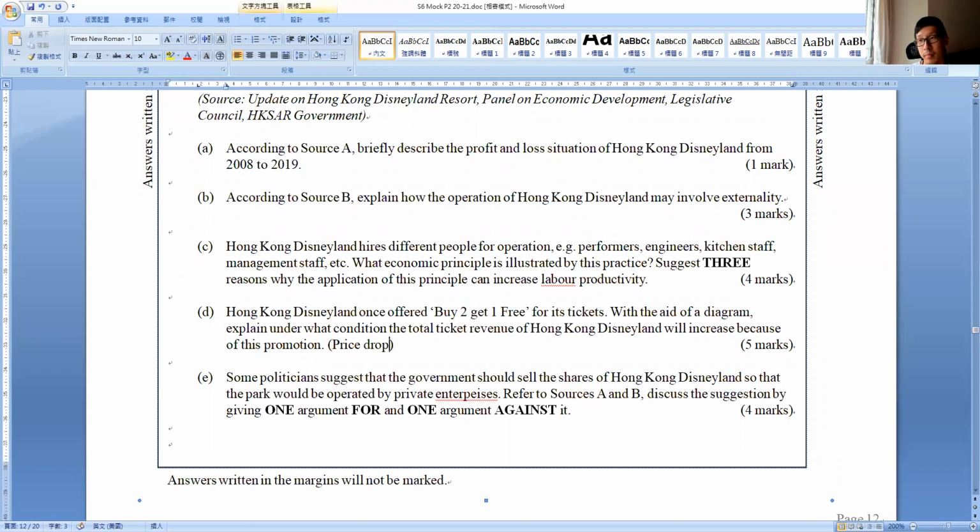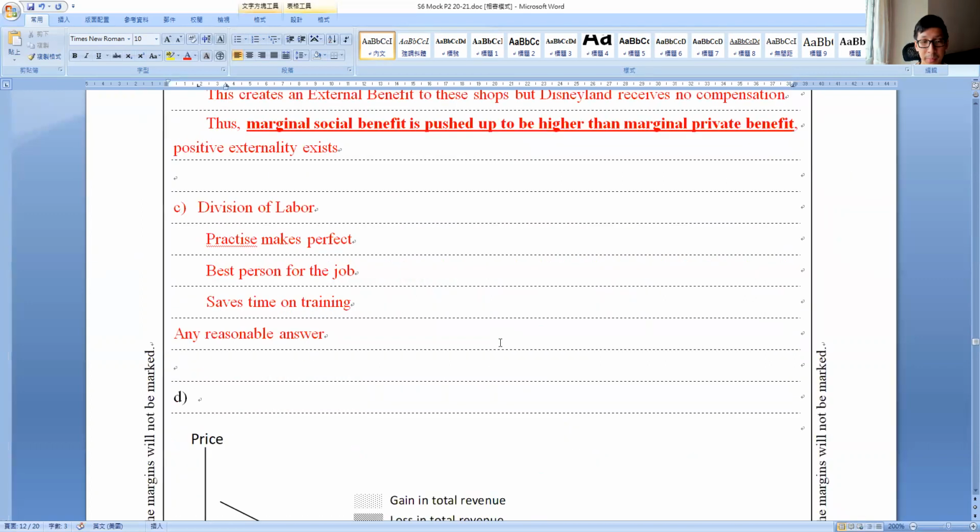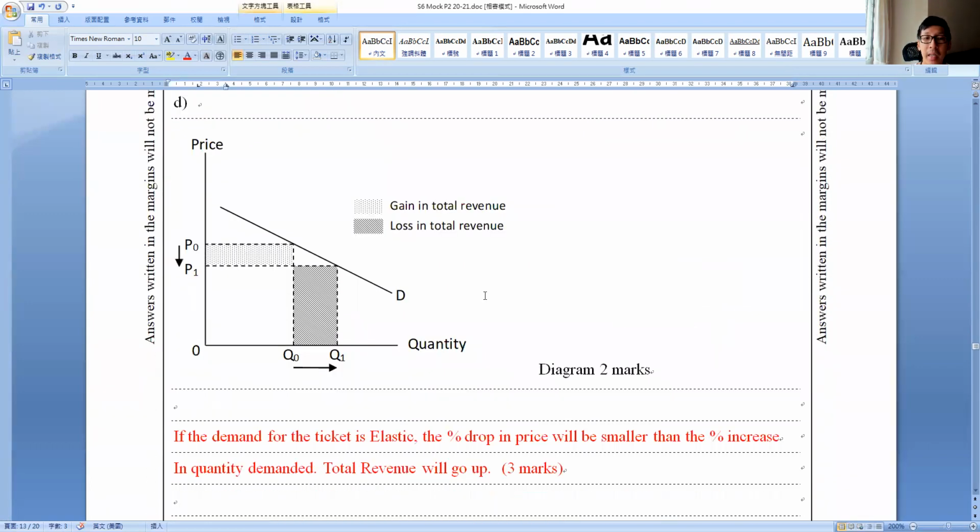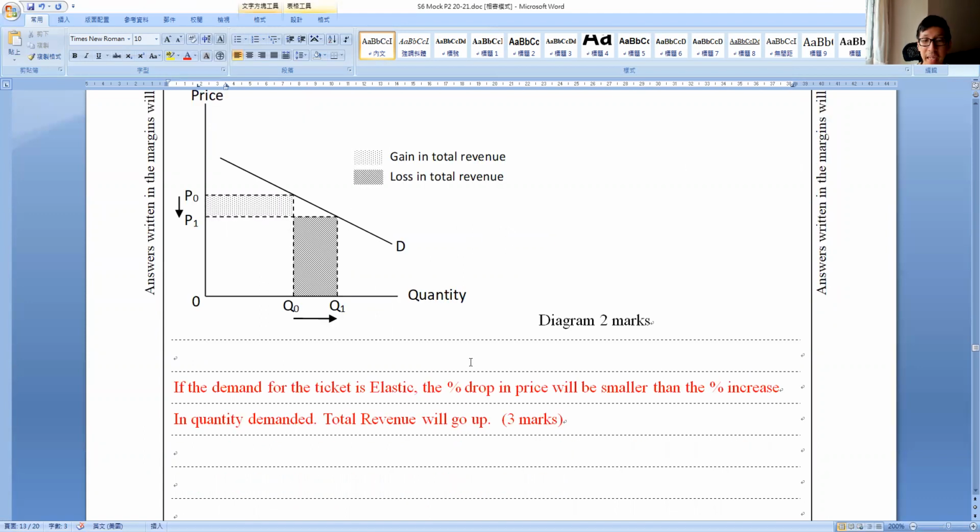Now part D offers buy two get one free. Be careful! Basically this is simply a drop in price. P decreases, QD increases. Now, under what condition would total expenditure increase because of this promotion? It should be under the situation of an elastic demand.